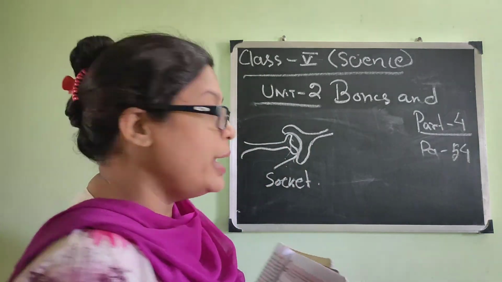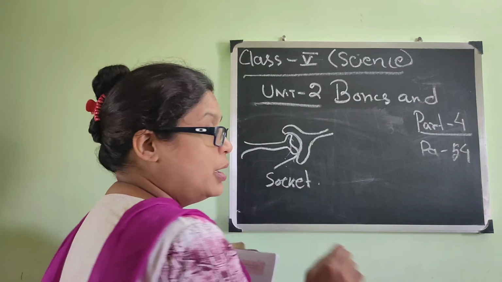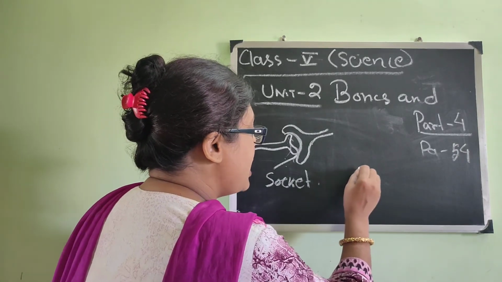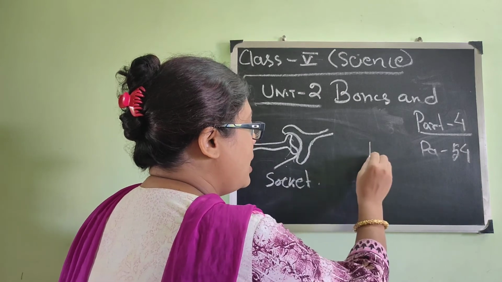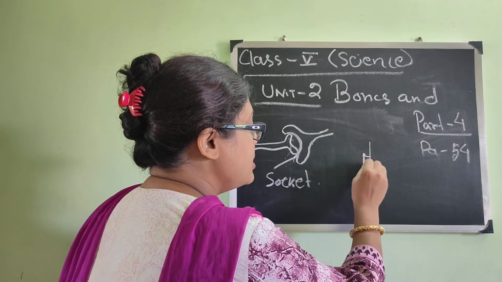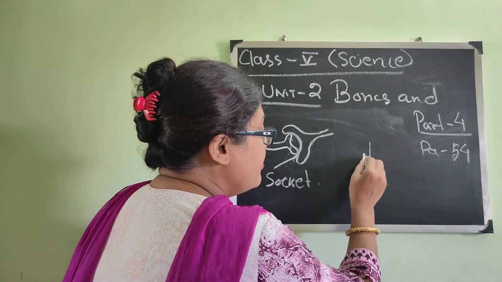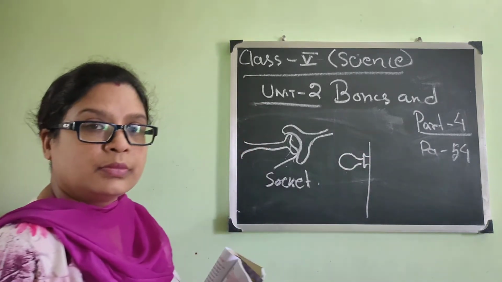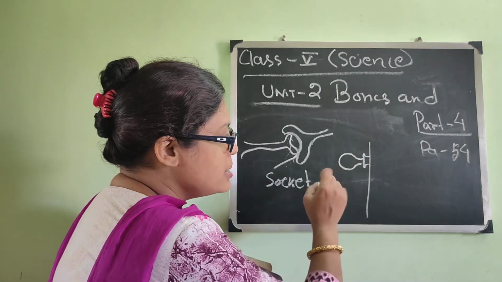Now, one example I can give: in your house, in your bathroom, you can see this type of thing. Suppose this is the wall and this type of socket is given, isn't it? And the bulb is fitting inside the socket like this. So this is the holder and this is the bulb.